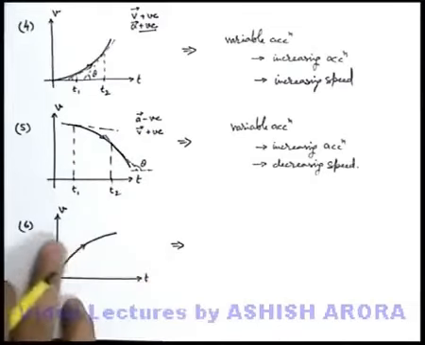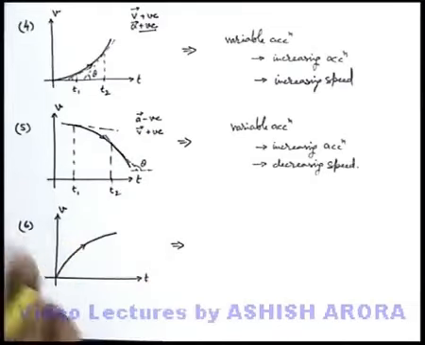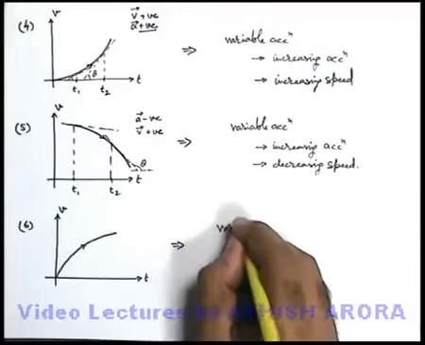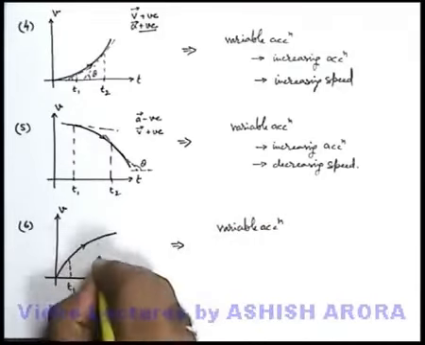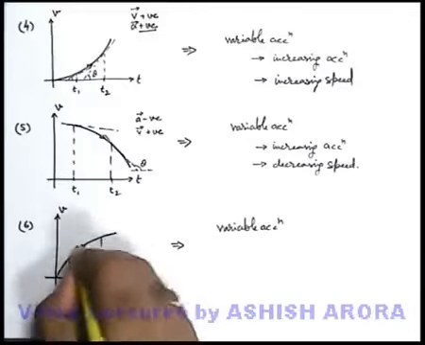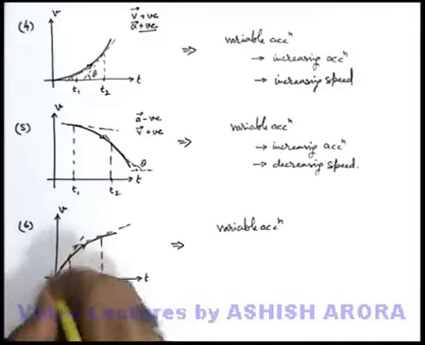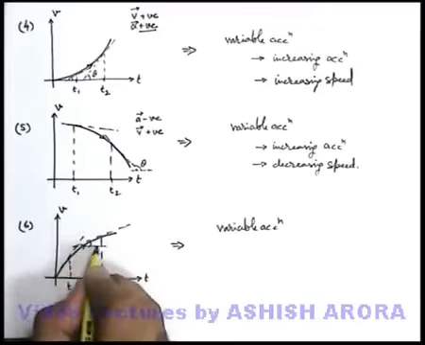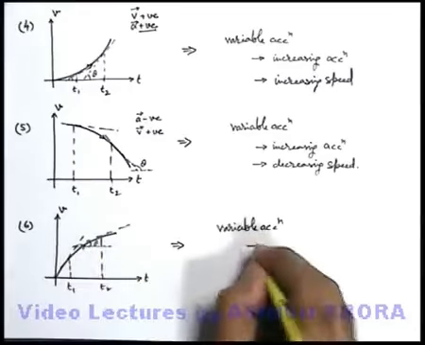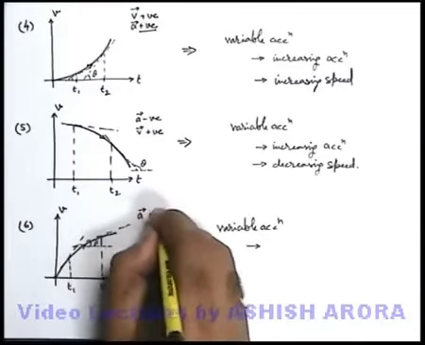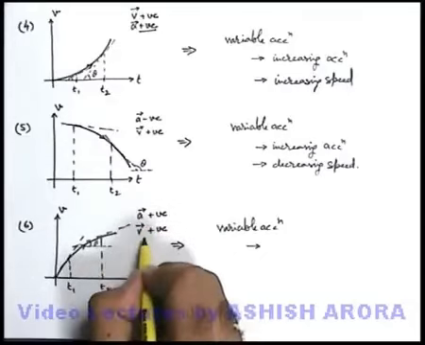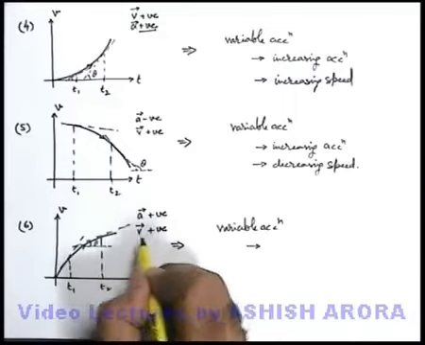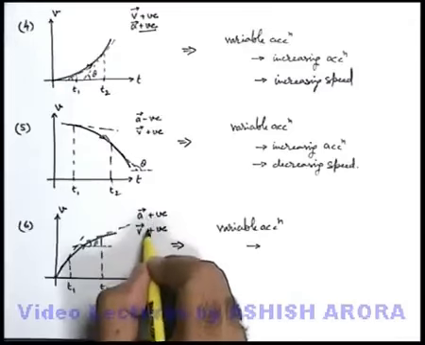Similarly, in the third case or graph number 6, we can say again it is a curve. This is also the case of variable acceleration, and in this situation if at two different times t1 and t2 we draw the slope, at these two times we can see that the angle made by the tangent with the positive direction of the time axis is acute. This is the case where we can say acceleration is positive, and velocity is also positive. So in this situation we can state speed is increasing because both are in the same direction,